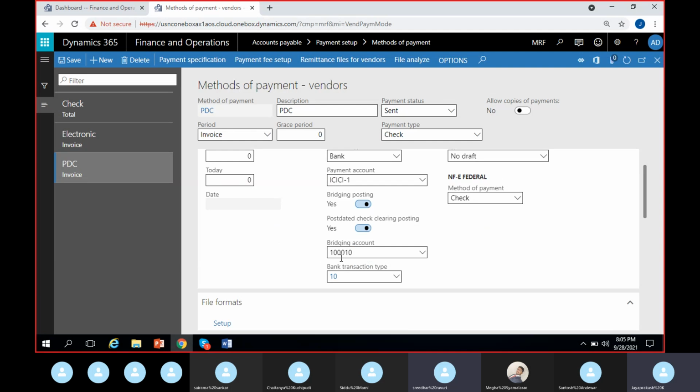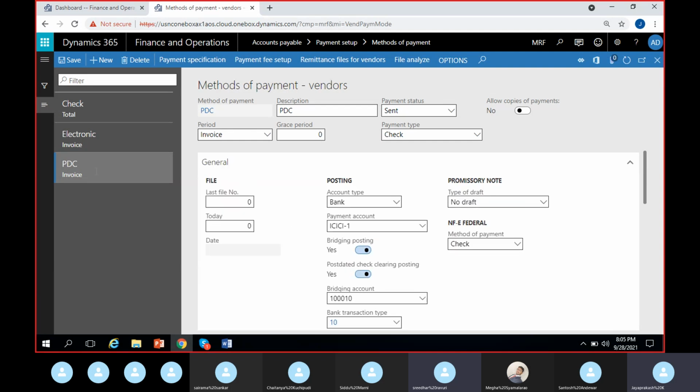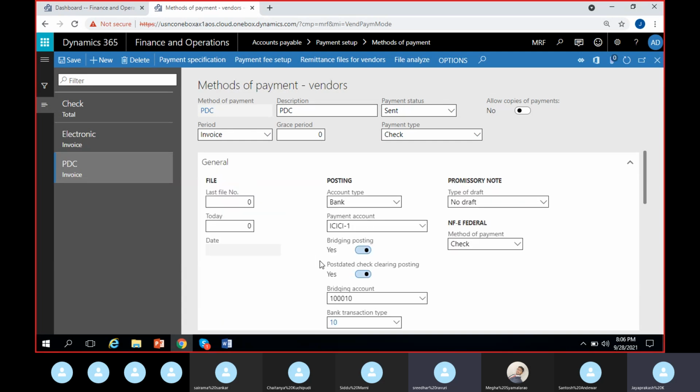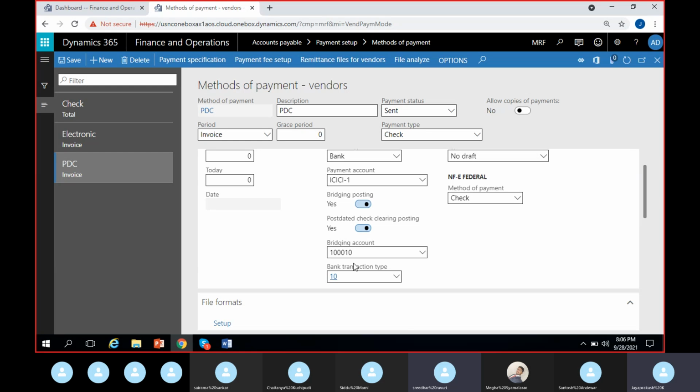So eventually, when you select post-dated check as the method of payment in the payment line, automatically the bridging account will be taken as the offset account. We have seen it. When you give the method of payment as post-dated check for the vendor payment line, it will automatically take this bridging account as the offset account, the PDC vendor account. So that's how the logic works here. So you should be more careful about giving the particular bridging account here. And this bank account is also compulsory here to give. I think in this particular version it is compulsory. I'm not sure about the latest version.